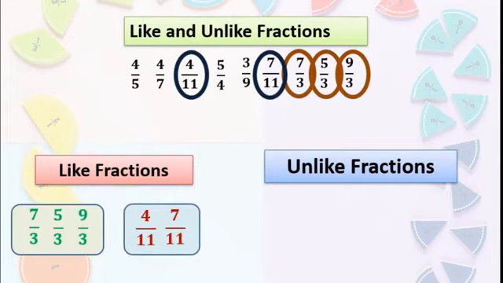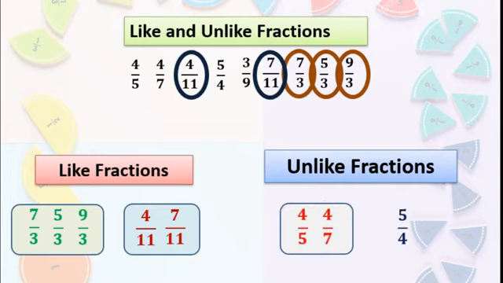And the rest, you can see, 4 upon 5, 4 upon 7, 5 upon 4, 3 upon 9, are called unlike fractions. Remember that whenever you solve sums on like and unlike fractions, give importance to the number in the denominator. The rest, the addition, subtraction and all that, we will study in the next lecture.